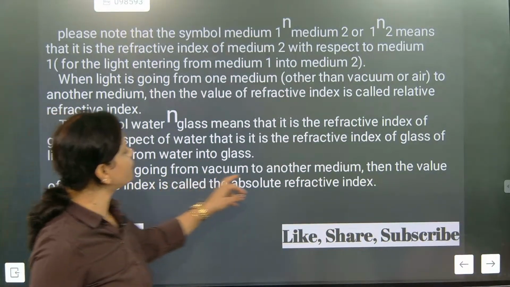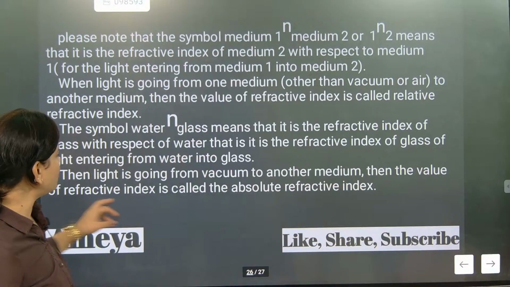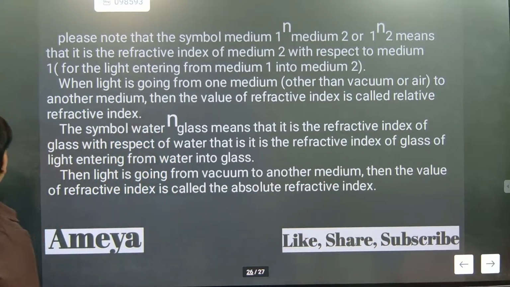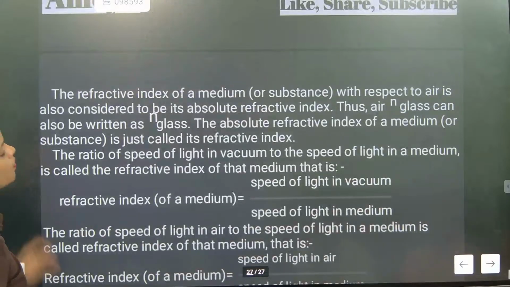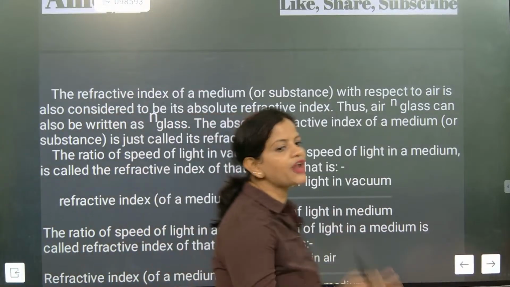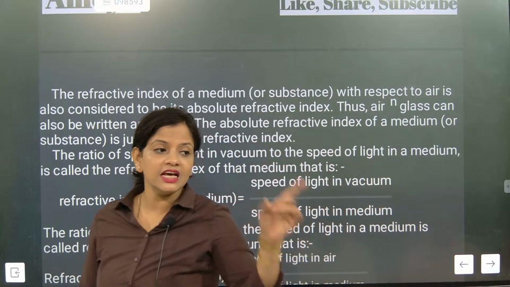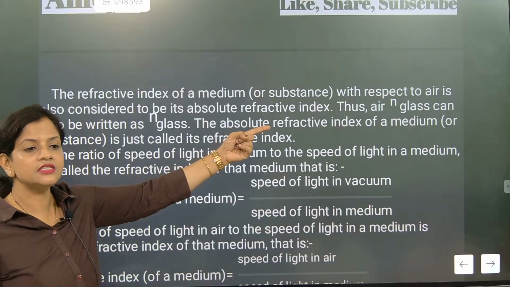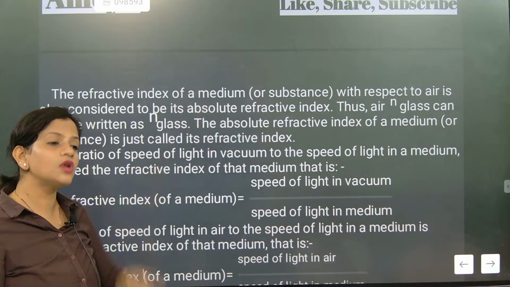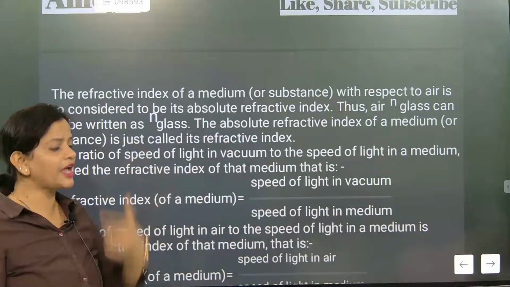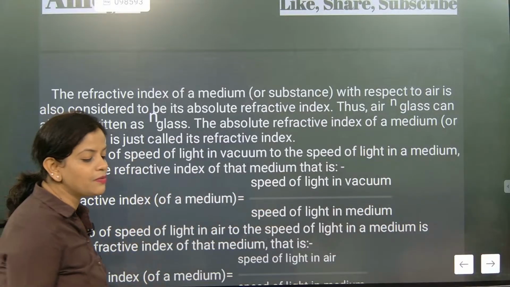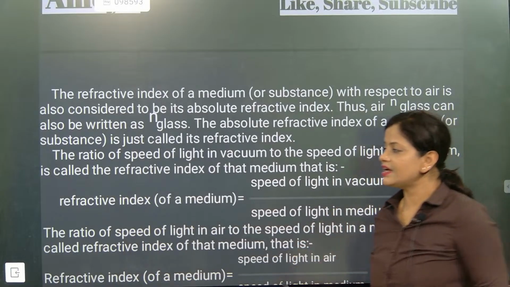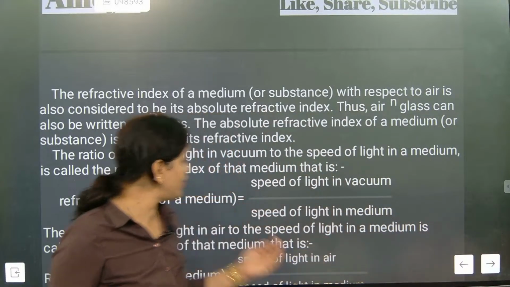When light is going from vacuum to another medium, the value of refractive index is called absolute refractive index. So here we have understood two refractive indices are there. One is absolute refractive index, another one is called relative refractive index. Absolute refractive index means air will be considered as one of the mediums: air to glass, air to water, air to kerosene, air to diamond. Those types of mediums are always considered absolute refractive index. Relative refractive index means when two different mediums are there.